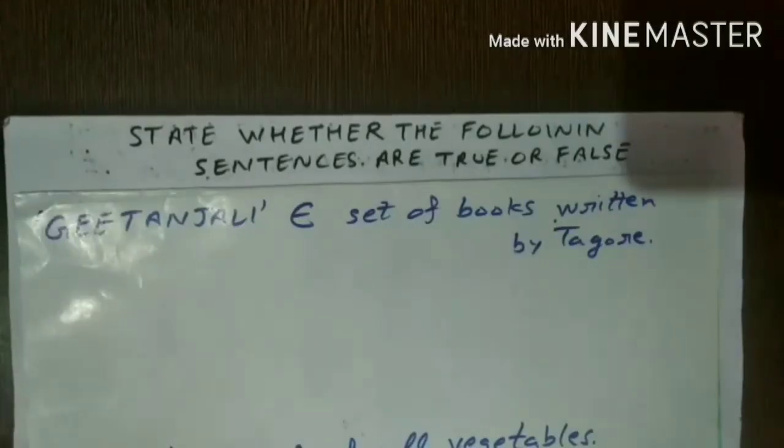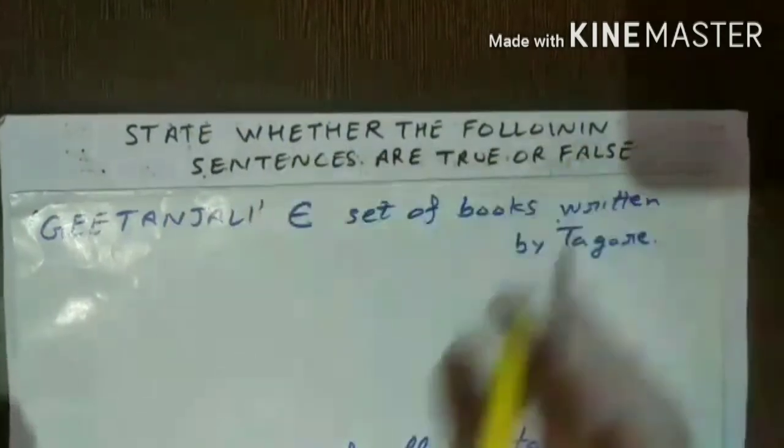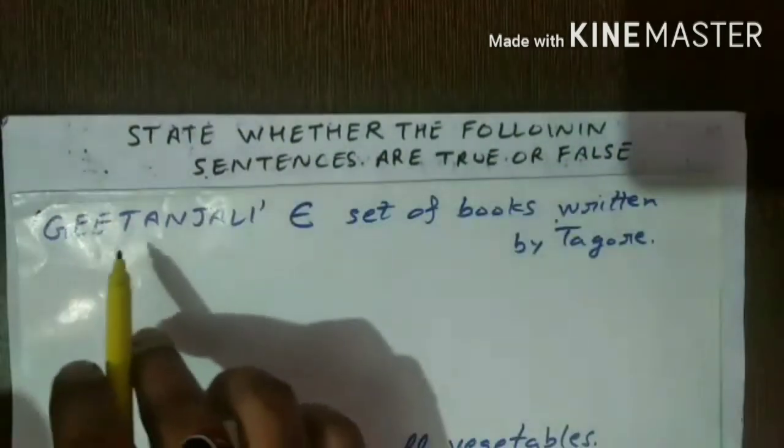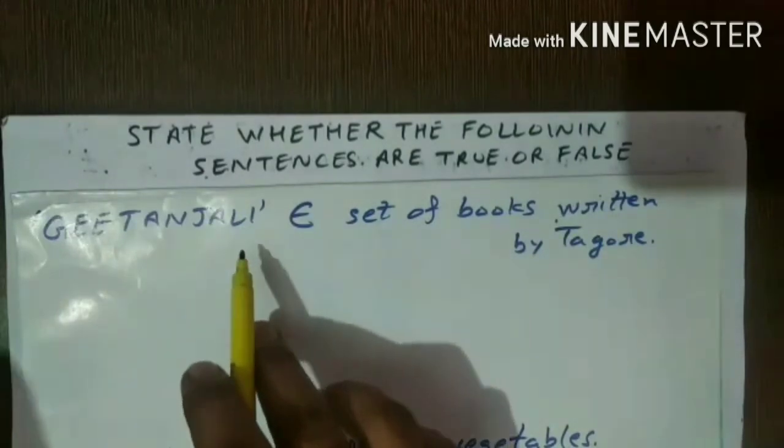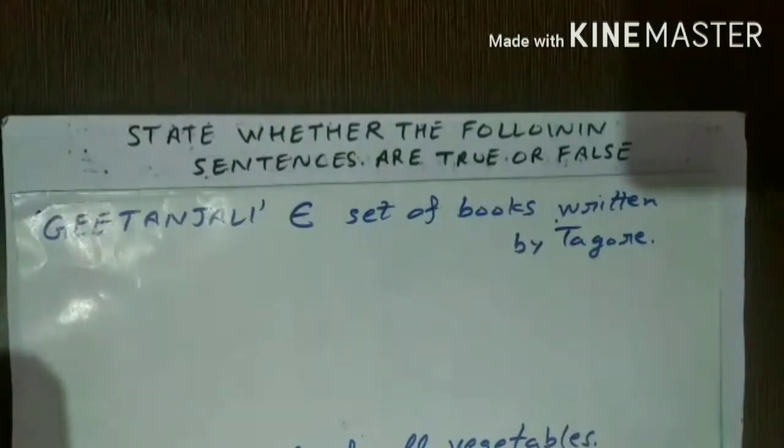Now student, it is given to you to state whether the following sentences are true or false. The first sentence is: Gitanjali is the name of a book and belongs to the set of books written by Tagore. So I will show you the picture of Gitanjali and then you will decide whether it belongs to Rabindranath Tagore or not.